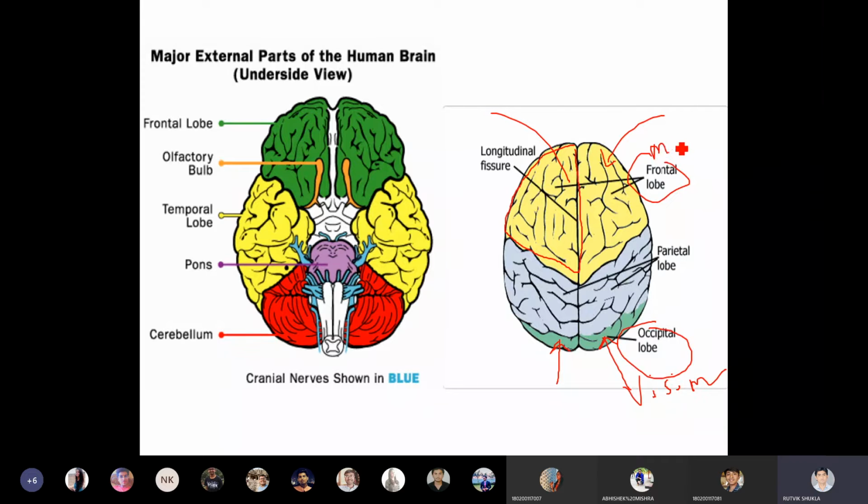Frontal lobe, which is responsible for motor function. Here you have the parietal lobe. And here, this is called the temporal lobe.